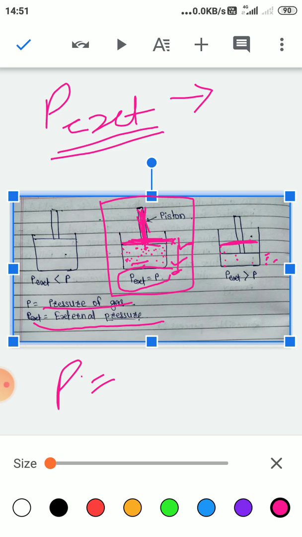So if external pressure is greater than the pressure of gas, there is a change in volume and the volume is reduced.